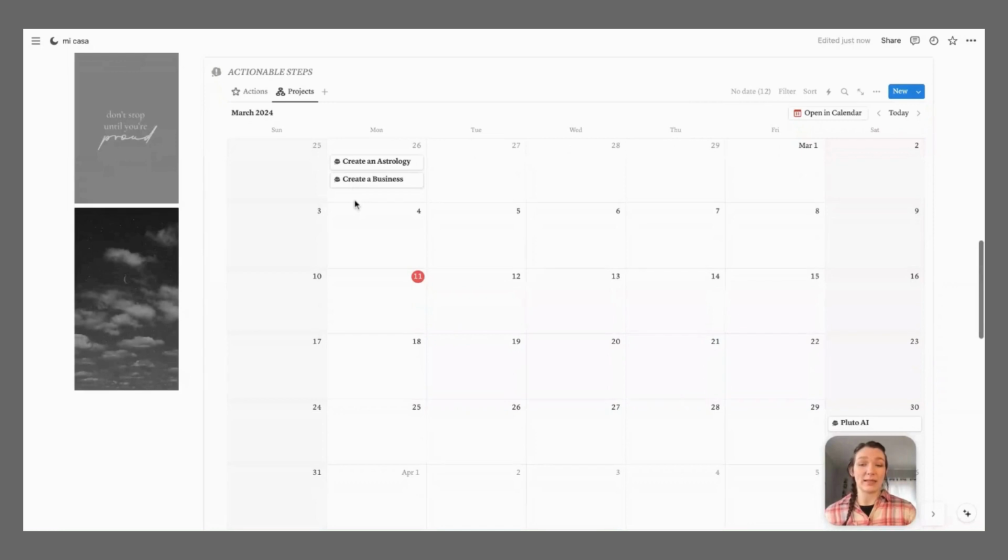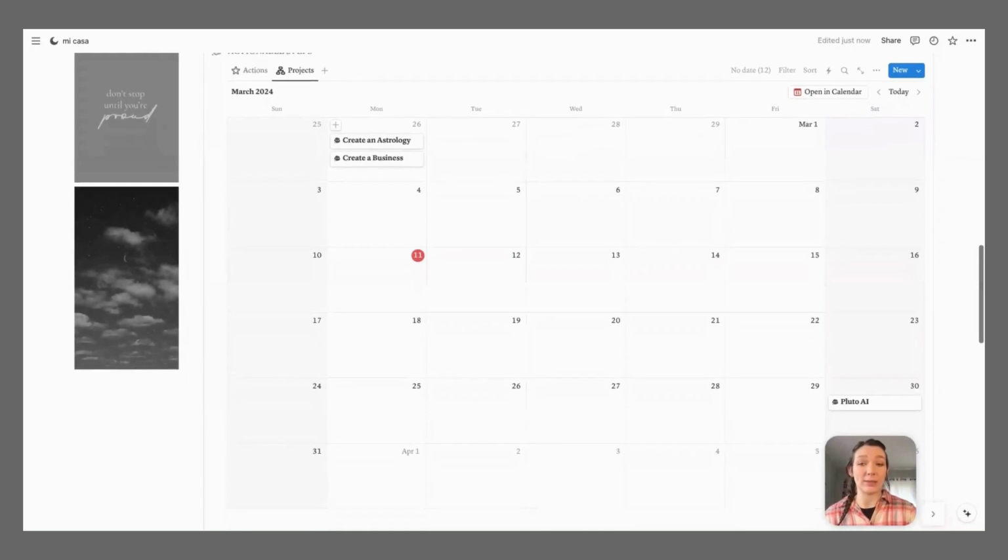This is a database that I have pulled from the 2024 goals page. It shows my projects and my actions that I need to do. So for me to do my to-do lists to get closer to my goals, I've got goals, which are a very big goal, whether it be to build a business, learn a language, whatever. And then you break that down into projects, which are little things that you can do, but still those projects need to be broken down into actions. So you've got goals broken down into projects, broken down into actions, and actions to me is one task that you can check off.